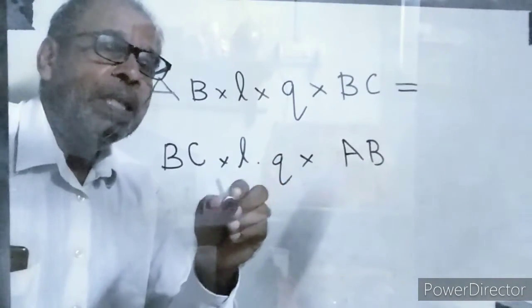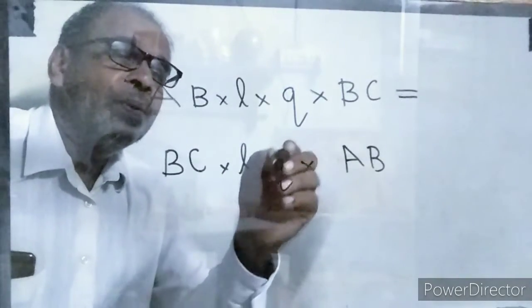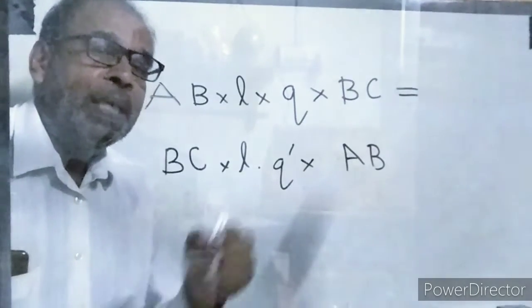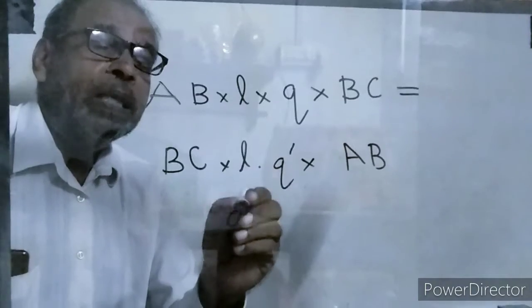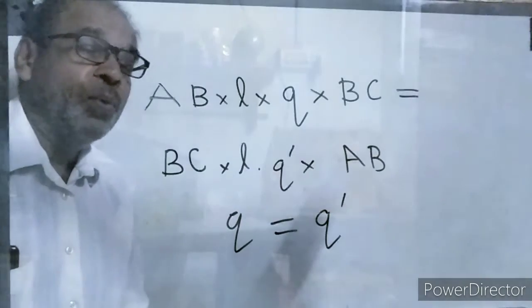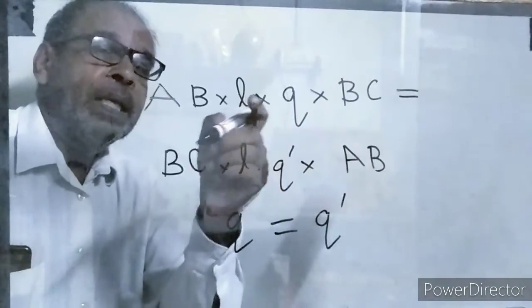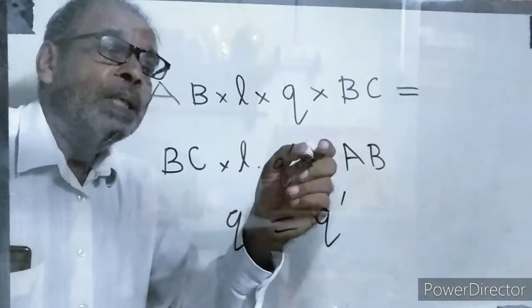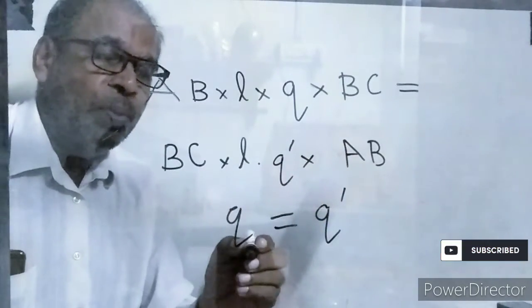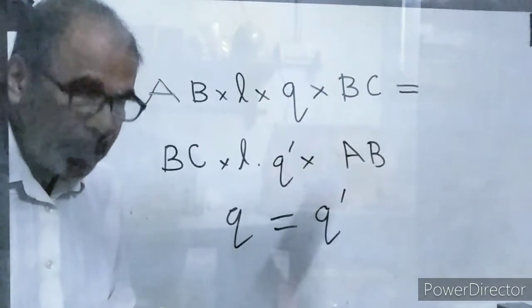Then Q is equal to Q dash, because AB into BC into L can be cancelled on both sides. That is, the couple is balanced.